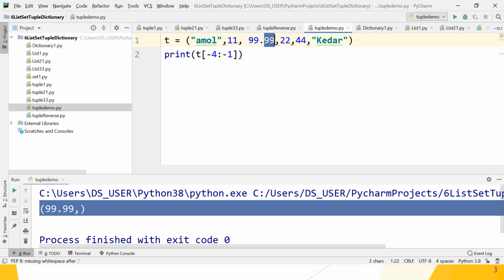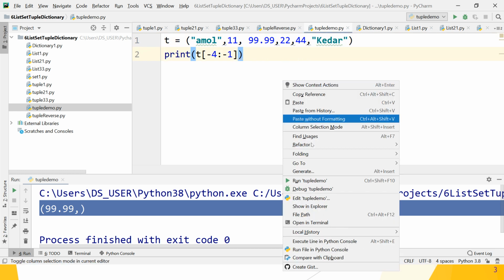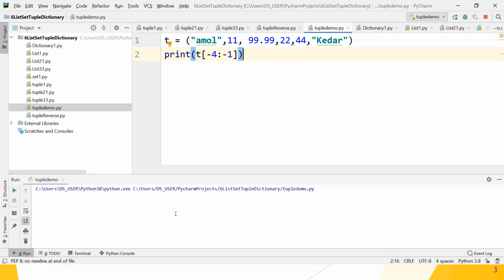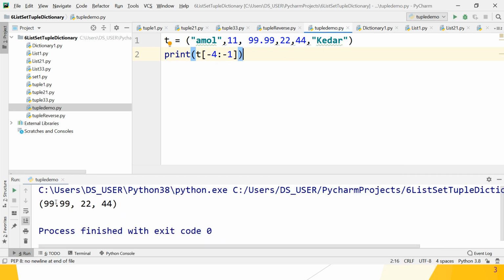This is 99.99. That is the minus 4th index. Then minus 1 means Kedar. So from this to this, we want to print the tuple. So let's run the tuple demo program. It gives the correct answer. Yes, great, guys. But Kedar is excluded because it is minus 1 and the last range index is excluded, so it goes only till minus 2.